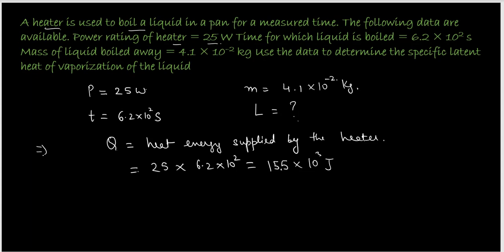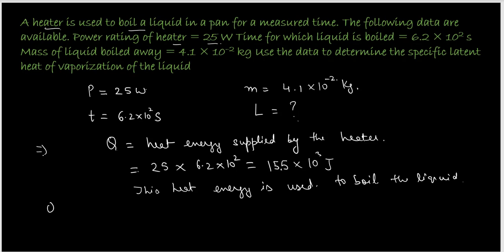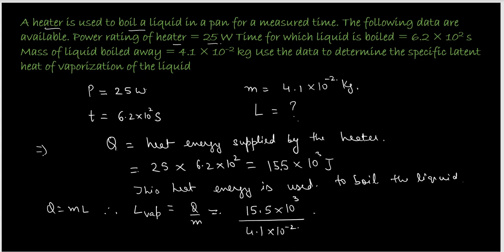All this heat energy is used to boil the liquid. So let's equate that. We have, using the formula, Q is equal to mL. Therefore, what is L of vaporization? That will be Q over M. We already have Q with us, which is 15.5 times 10 to the power 3 upon the mass, that will be 4.1 times 10 to the power negative 2. And solving this, we are going to get 3.7 times 10 to the power 5 joules per kg.